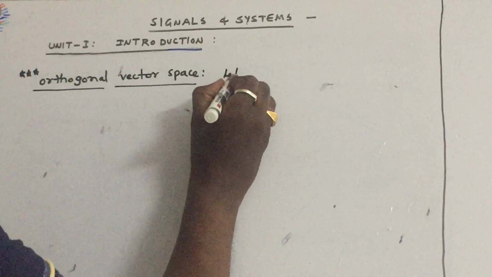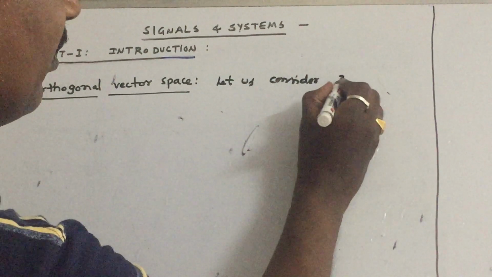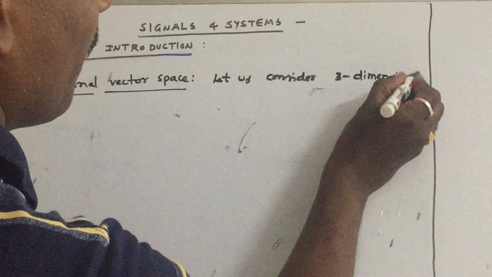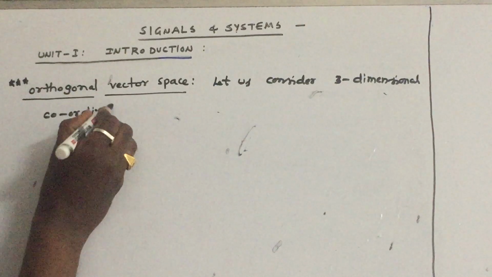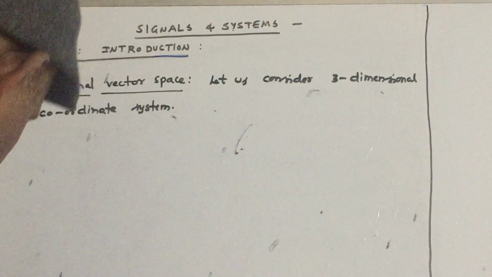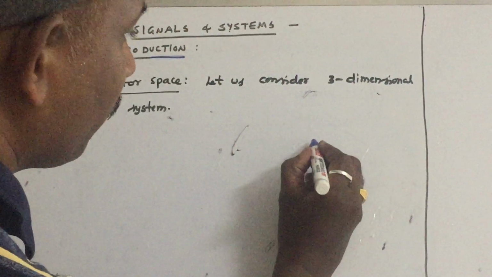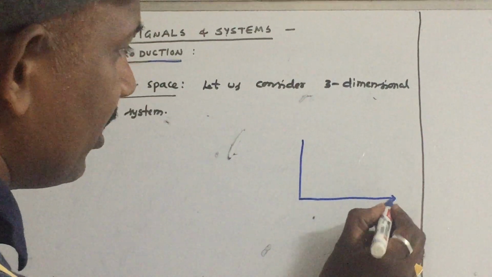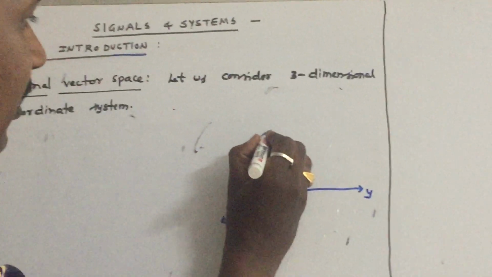Let us consider a three-dimensional coordinate system. As you know, this is the three-dimensional coordinate system, x, y, z.